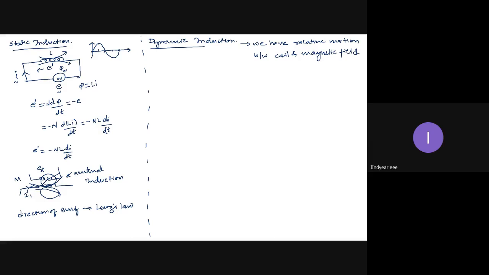There are two options here in dynamic induction. I can have a setup where the magnetic field is stationary. These are flux lines.